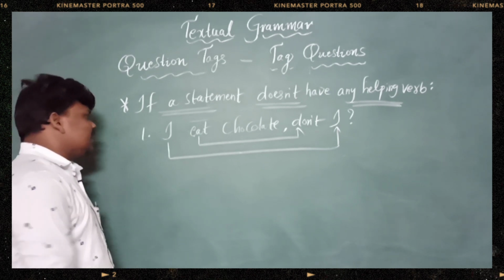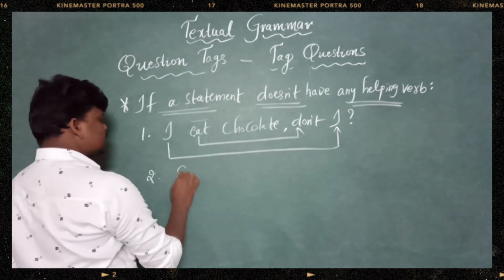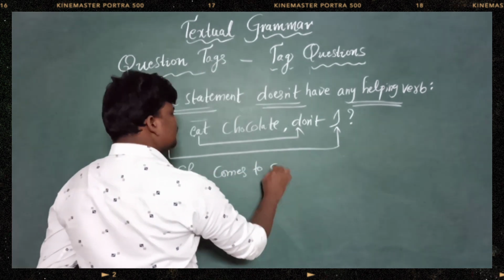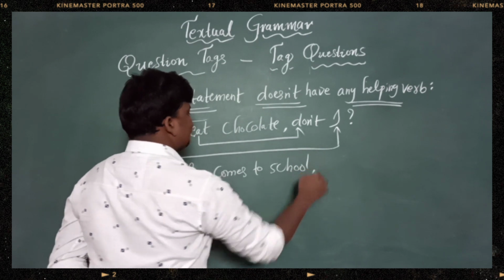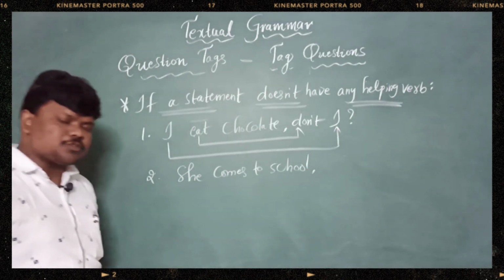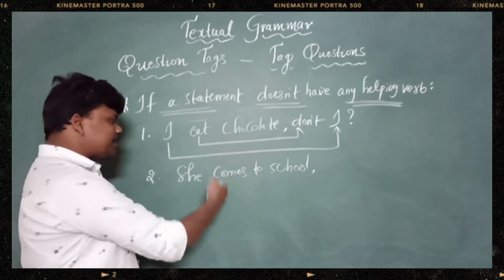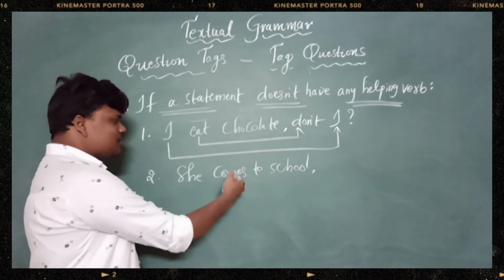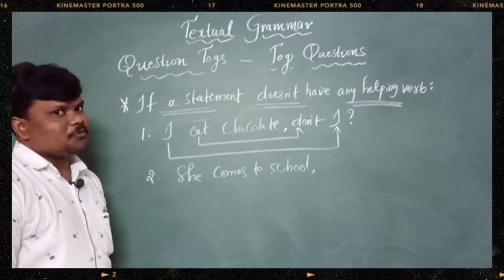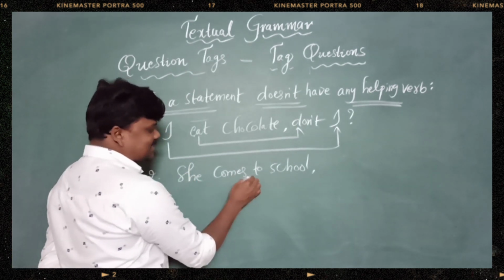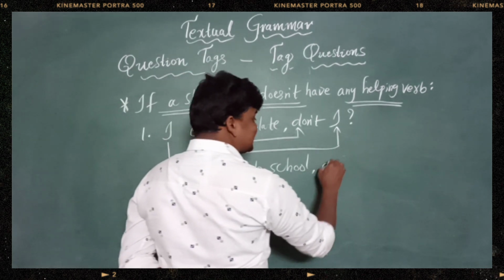Right. Next one. She comes to school. See, no helping verb. We need to depend on the main verb. What is the main verb? Comes. Which helping verb is hiding in comes? Yes, if there is an S/ES, does is hiding.